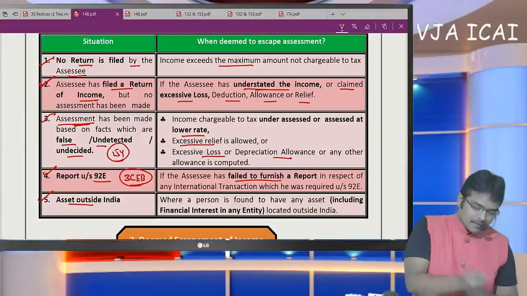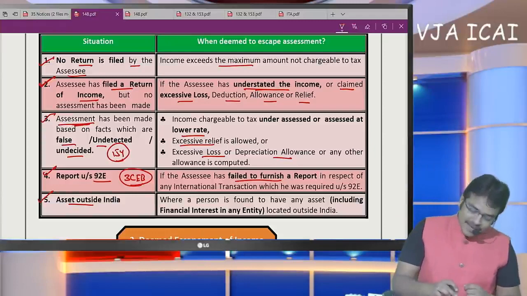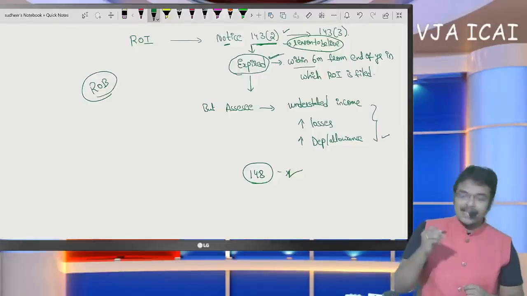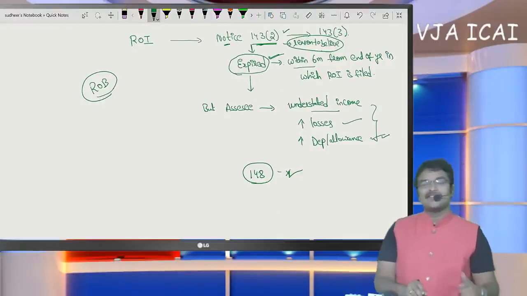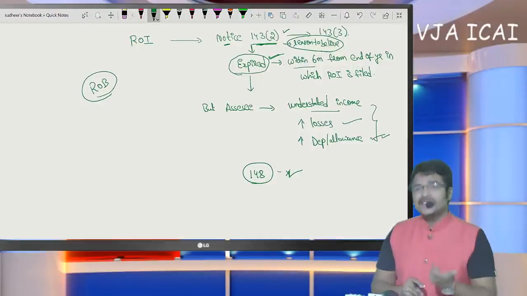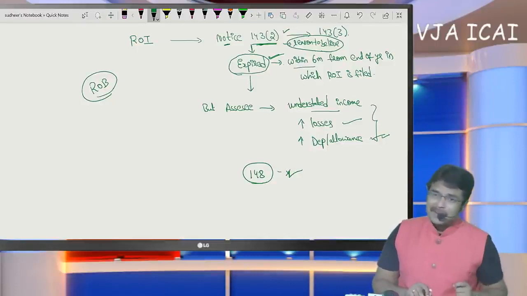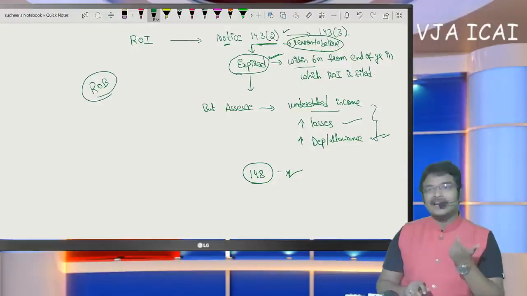So I think this provision is very clear. Whenever the scrutiny time limit expires, the thing to be noted here is, if the scrutiny time limit is available, the assessing officer can select this case for scrutiny only. Whether it is a scrutiny assessment, income escaping assessment, best judgment assessment, whatever may be the type of assessment, ultimately we are going to compute total income only.